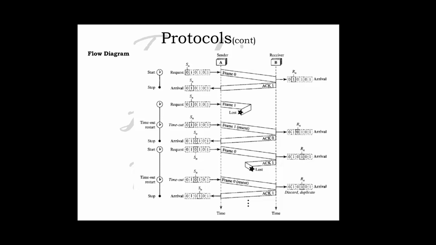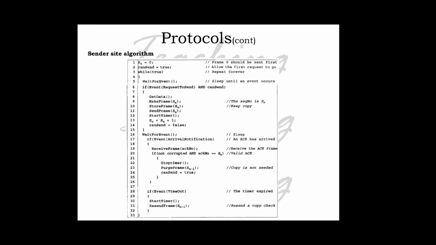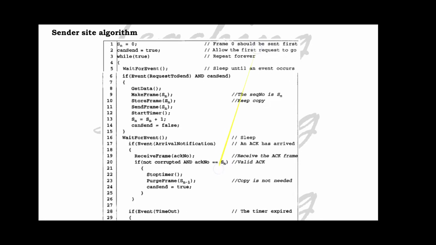However, pipelining is applied in our next two protocols, because several frames can be sent before we receive news about the previous frame. Pipelining improves the efficiency of the transmission if the number of bits in transmission is large with respect to the bandwidth delay product. Here we have two parts. The first one is the sender side algorithm, and the second one is the receiver side algorithm. For your knowledge, I am just explaining what is happening here.